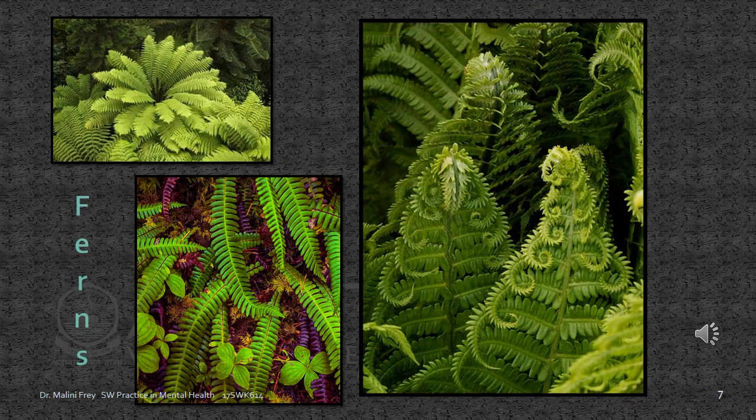Now here you see an example of different types of ferns. Of course, there are many different types of ferns. This is just a few examples. They're very beautiful. They're each unique, and yet they also have similarities, as you see. They can get quite large, but they usually don't get as large as, say, like a tree. And ferns don't usually have flowers.